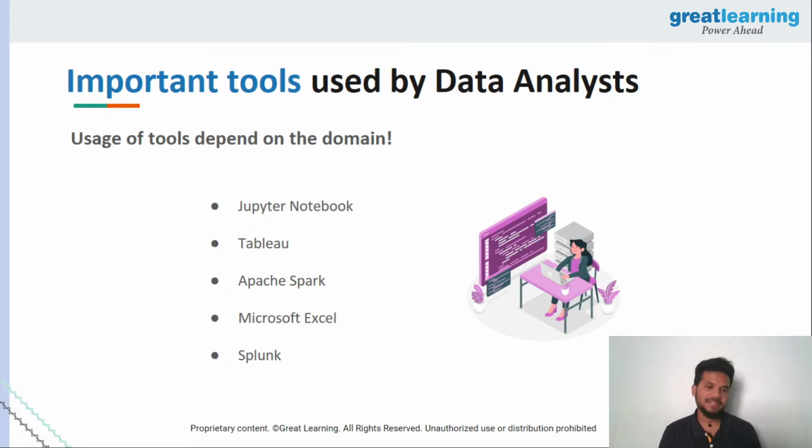Right now, guys, coming back, here are some of the important tools that are used by data analysts. First of all, a Jupyter notebook. Jupyter notebook is basically where you write your Python code. You can execute Python code easily. If you're looking at working with Python, a Jupyter notebook is something that's required. Next, Tableau. Tableau is a business intelligence tool which will help you build dashboards and put out beautiful looking data visualizations. And then you have Apache Spark. Apache Spark talks about the big data side of things in terms of data analysis.